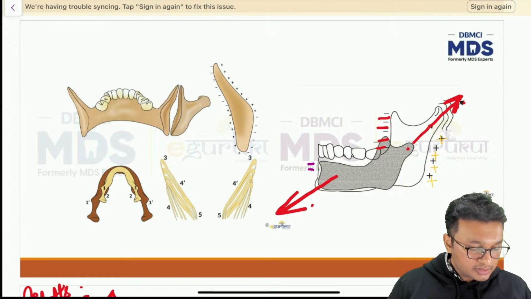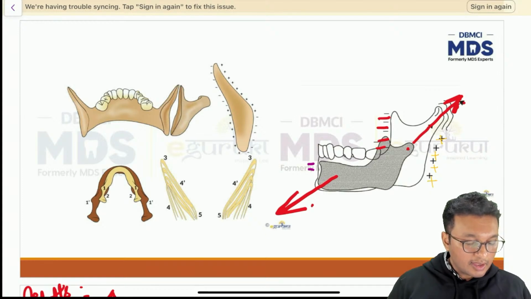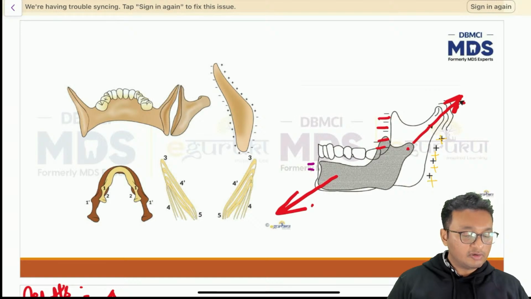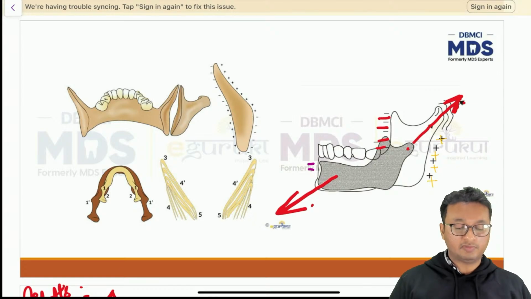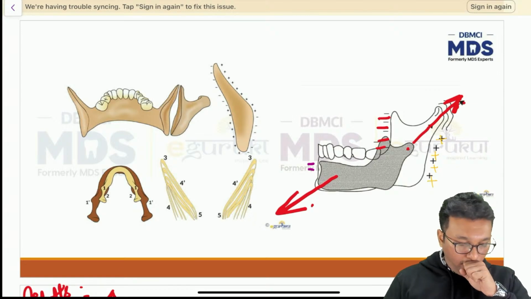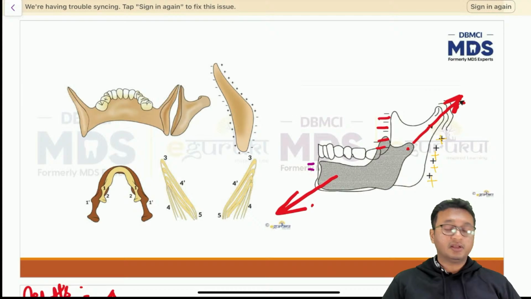Now, Shiv Nashirin has asked me, does the anterior surface of the ramus become the posterior surface of the body, sir? But there is nothing called the posterior surface of the body. The posterior part of the body of the mandible, yes, it becomes the soft tissue, not the posterior part of the body. The anterior surface of the ramus becomes soft tissue.